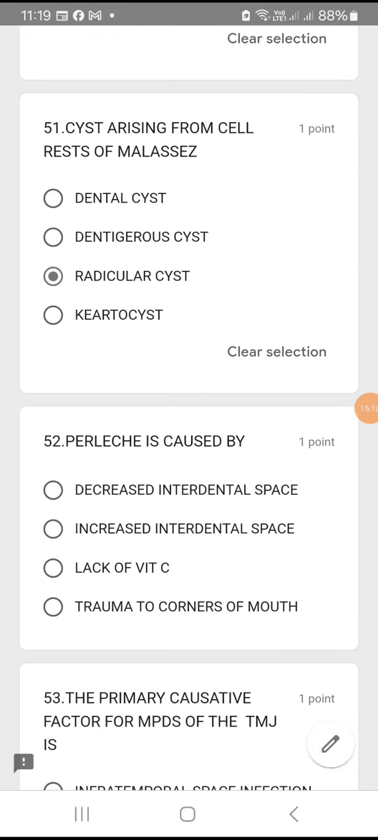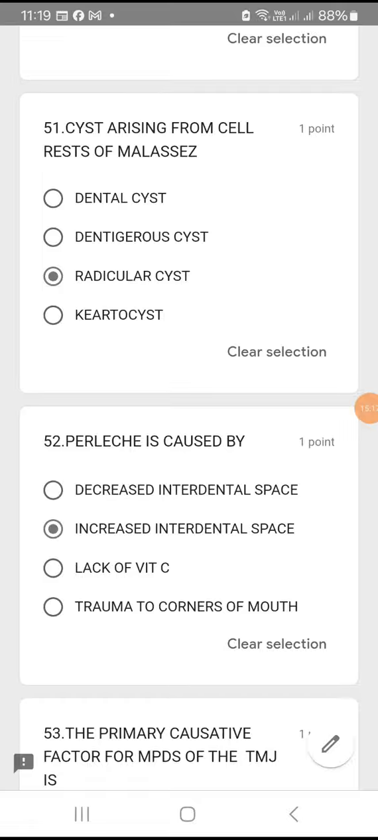Question number 52. Perleche is caused by increased interdental space. Option B is the right answer. Perleche is caused by increased interdental space.